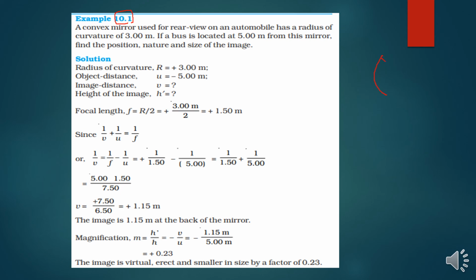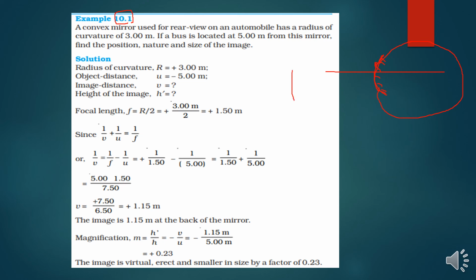Okay, so this is my convex mirror. I am going to draw a principal axis at the center of the pole, and they have given the radius of curvature. The radius of curvature we should assume behind the mirror, because the convex mirror is like this.